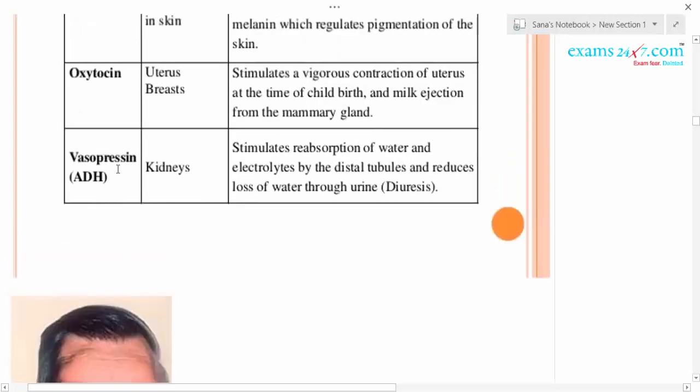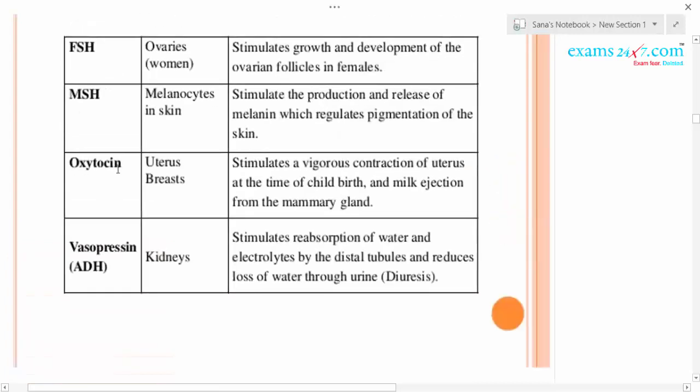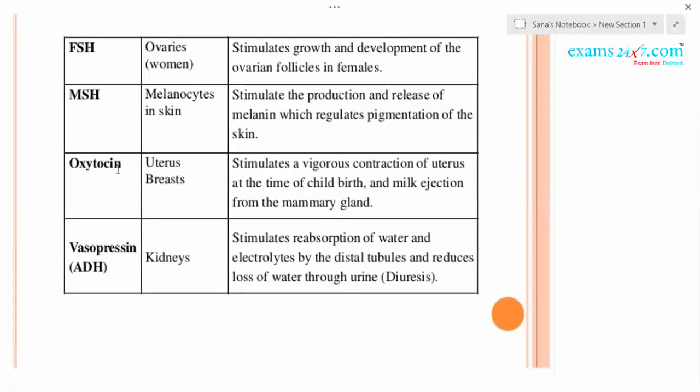So these are the hormones. You have to remember the hormone names, which part of the pituitary secretes them, as well as the major role of each.